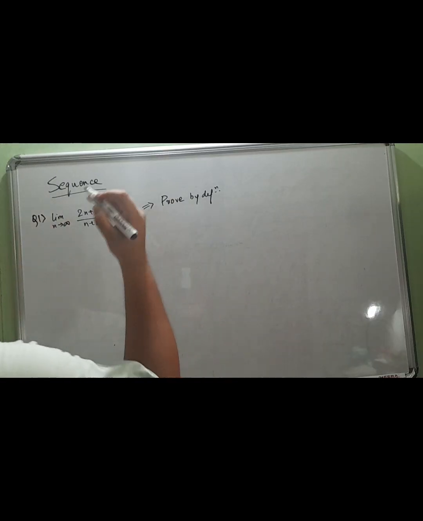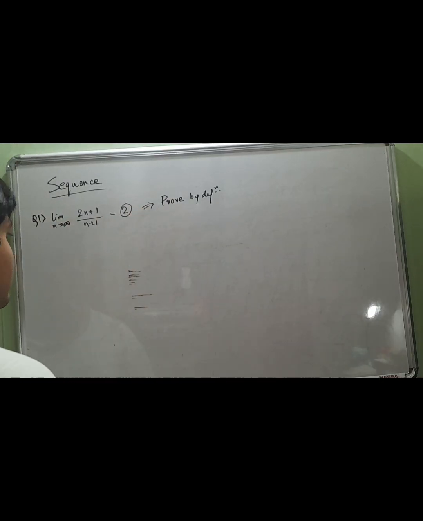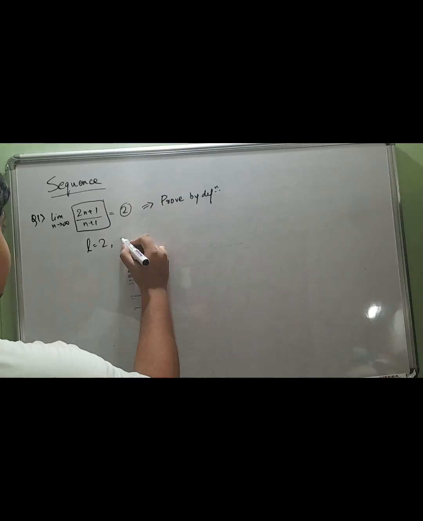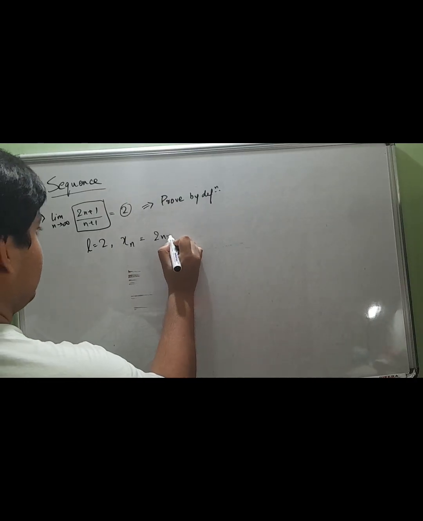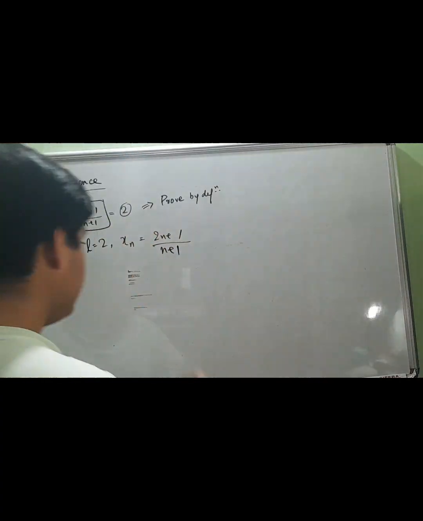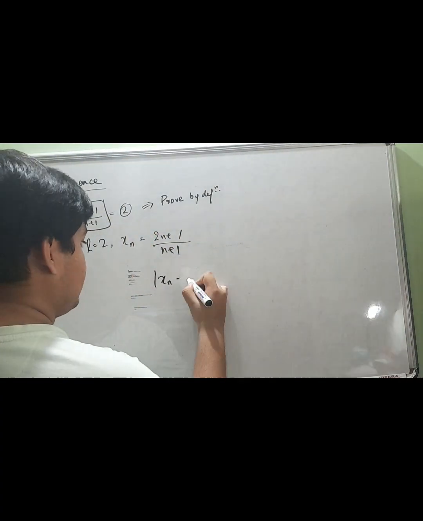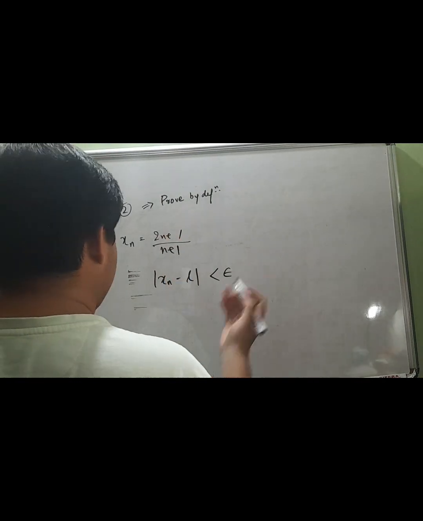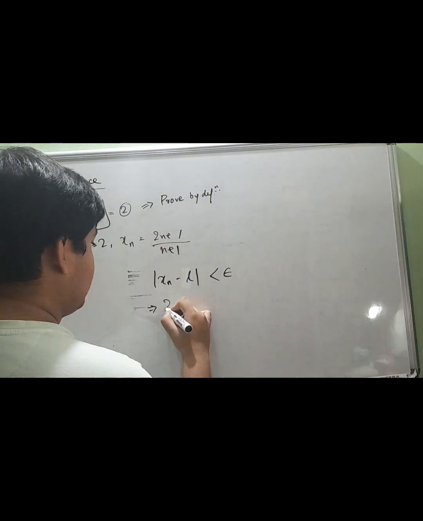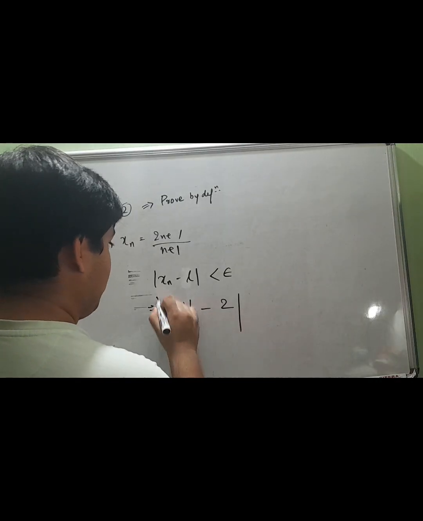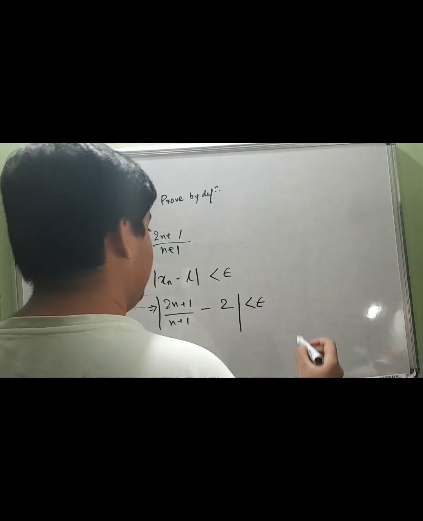We are told that the limit of the sequence is 2, so we take L equal to 2, and the sequence is (2n plus 1) divided by (n plus 1), right? We use the formula: mod of xn minus L is less than epsilon. Putting in xn and L, we get mod of (2n plus 1) divided by (n plus 1) minus 2 less than epsilon, right?